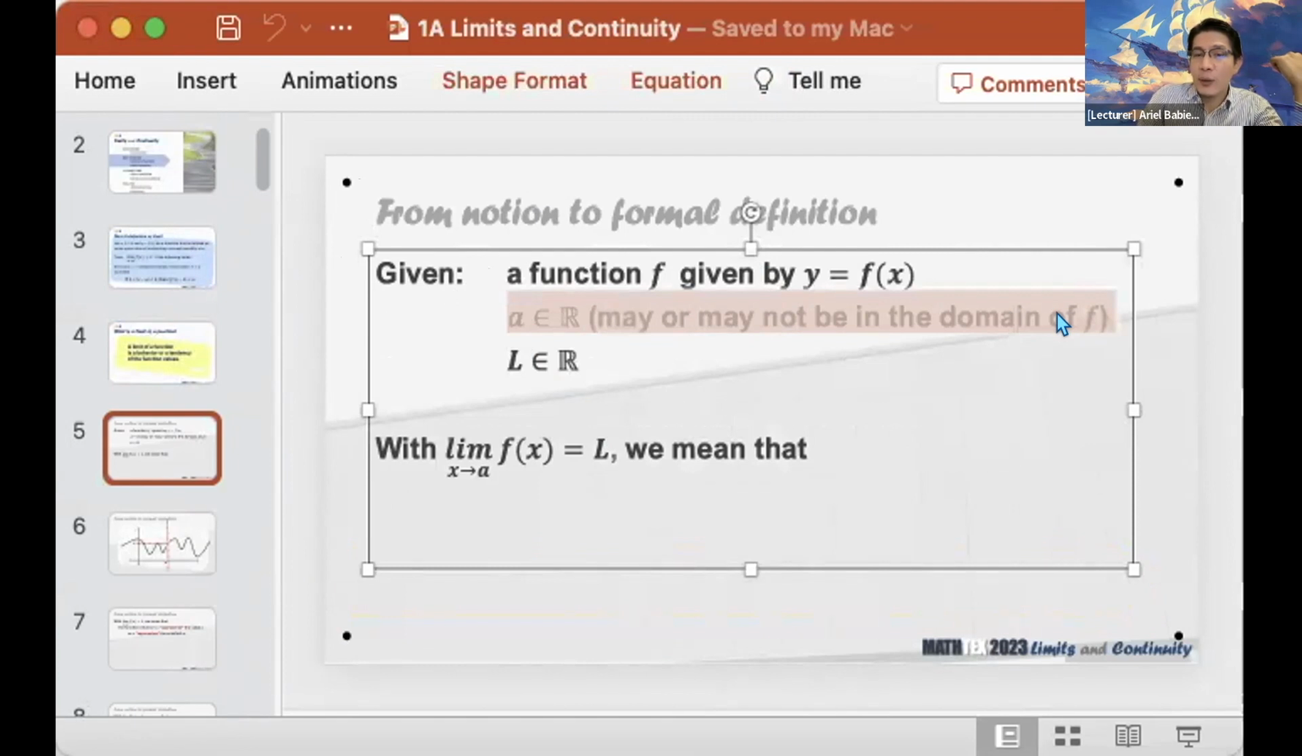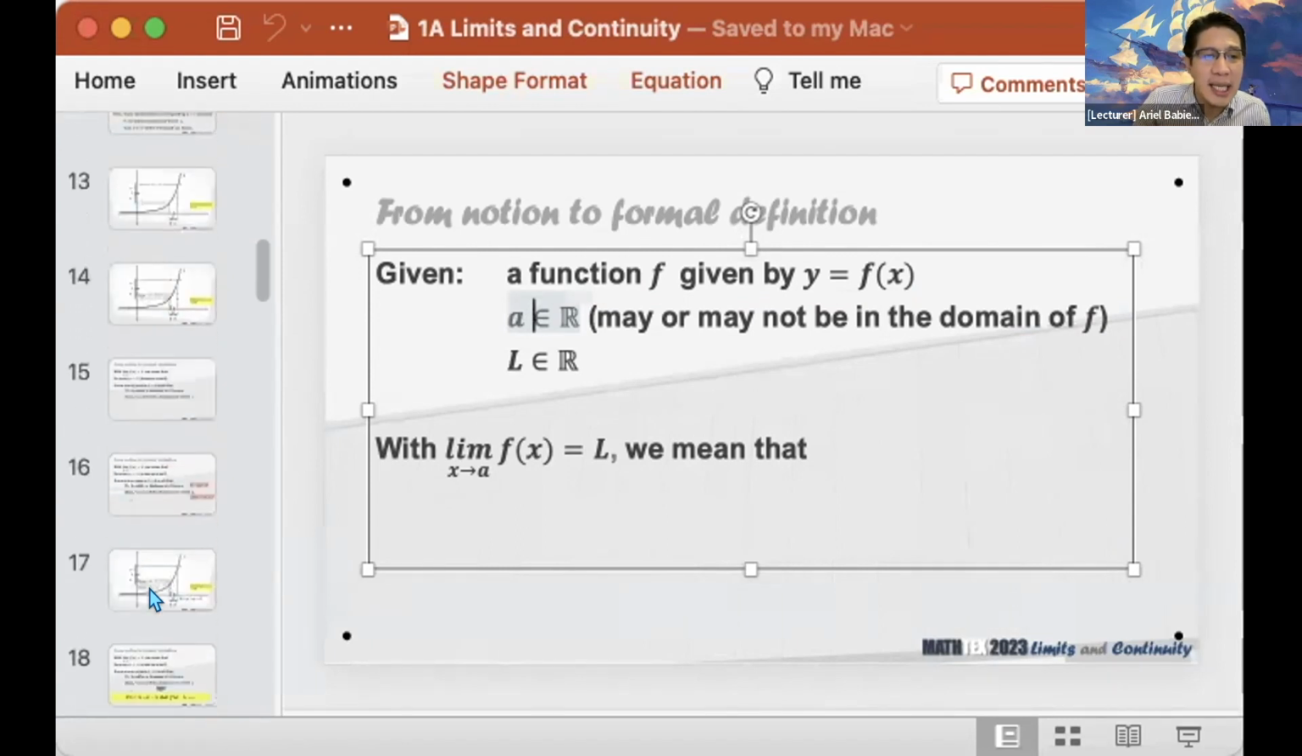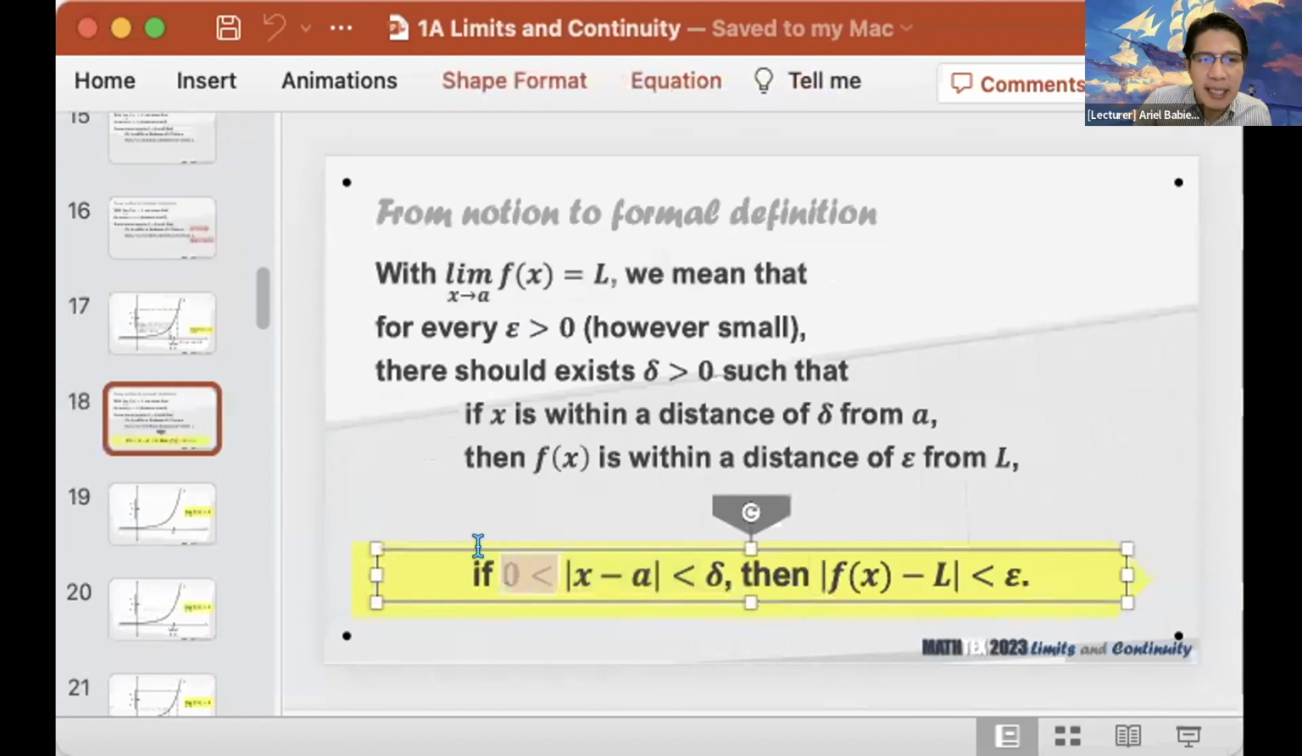Okay? When we talk of limits, we are really not referring to A exactly. We just want to observe the behavior as X approaches A. Kumbaga, hindi natin kailangan yung x equal to A. Kailangan lang natin ay yung mga values that are near A. And that is being taken care of by that greater than 0. This part greater than 0, we mean that we really don't need x equal to A.